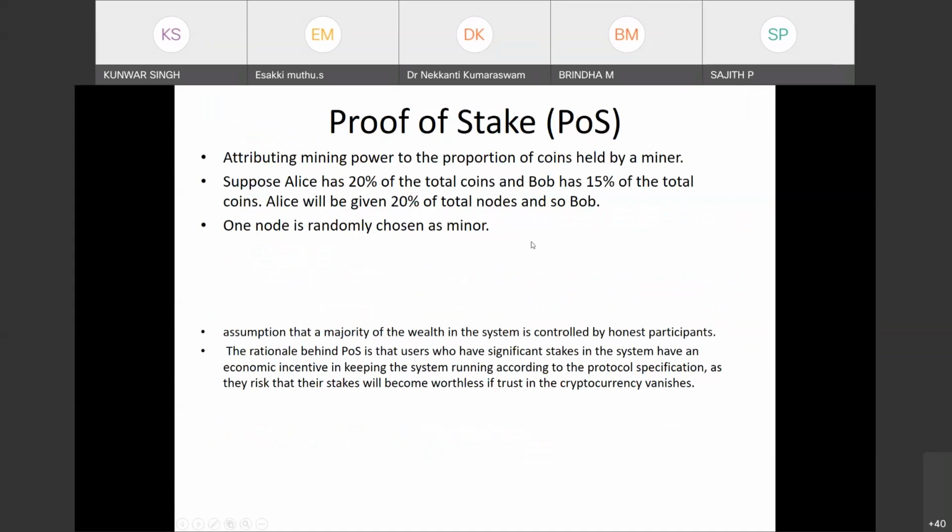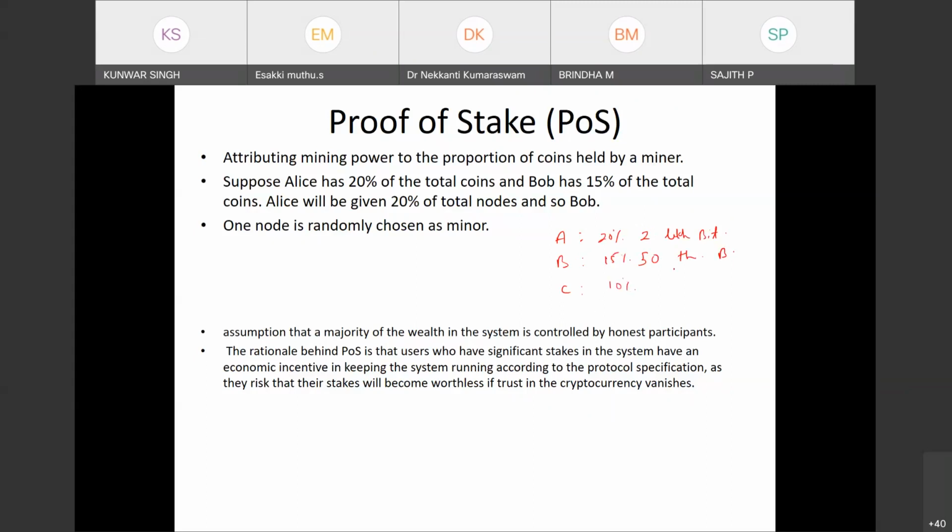So the idea here is, let's say in Bitcoin or in Ether, there are some people. A has maybe 2 lakh Bitcoin, B has somewhat 50,000 Bitcoin, and C may have, let's say, A has 20%, B has 15%, C has 10%.